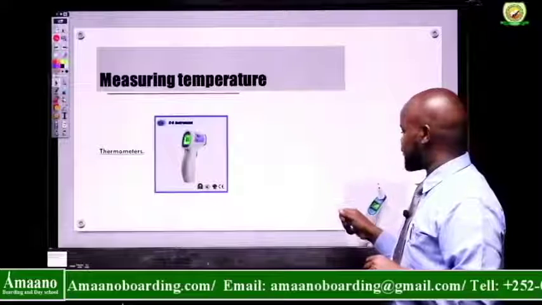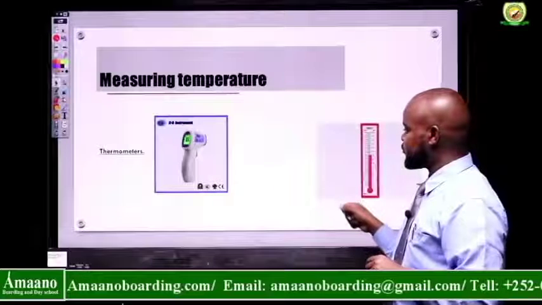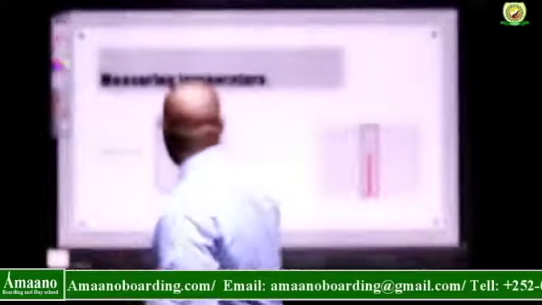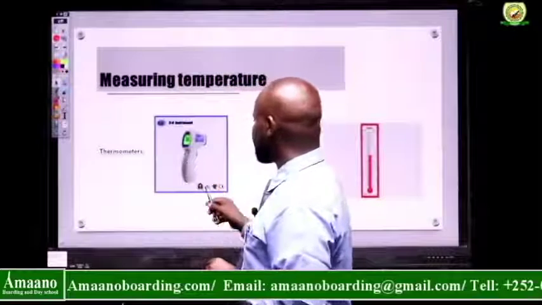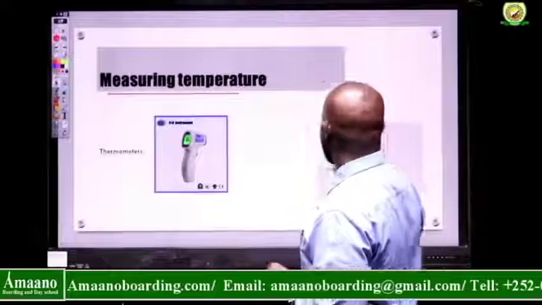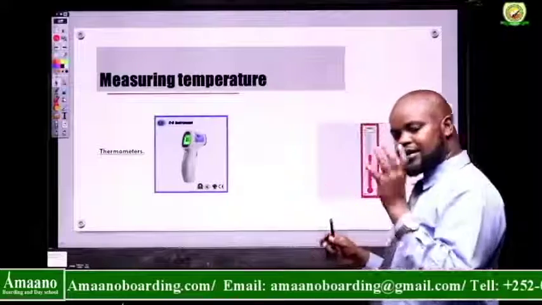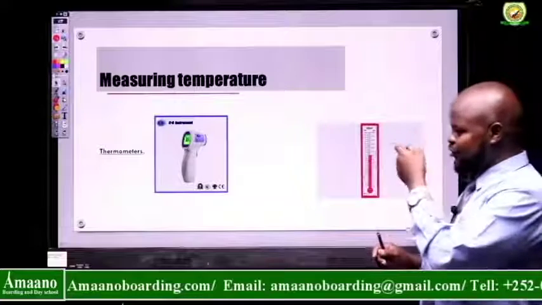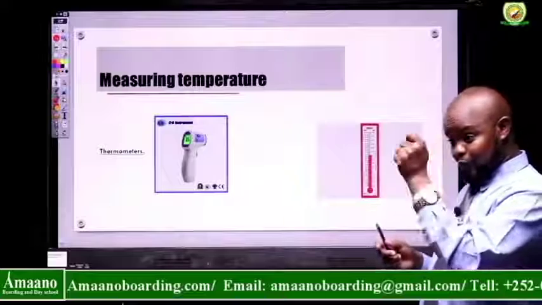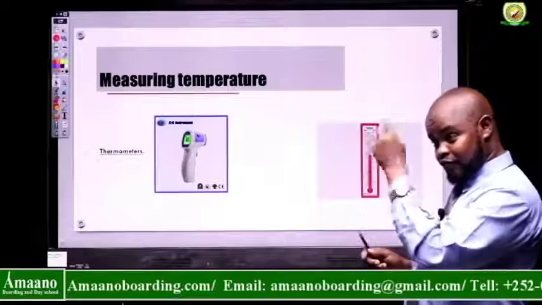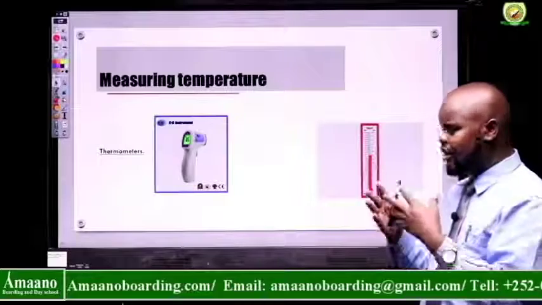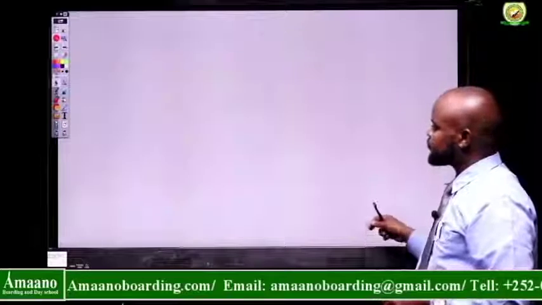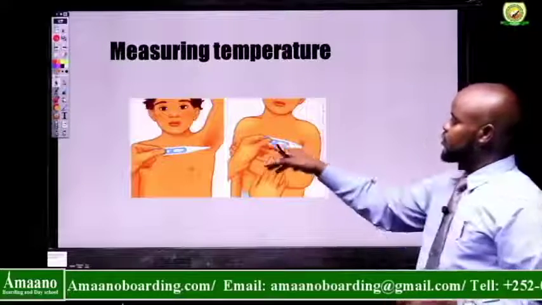These are thermometers, right? This is a thermometer. This is also another thermometer. So different types of thermometers. Some of them are used to measure the temperature by just, this is called an infrared thermometer. You just take the probe and put it in front of the person you want to measure his temperature, then it will tell you. This is the way you put it.